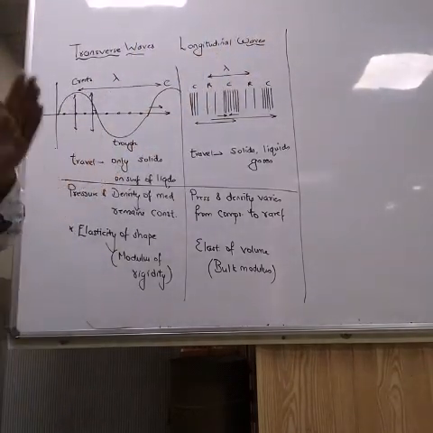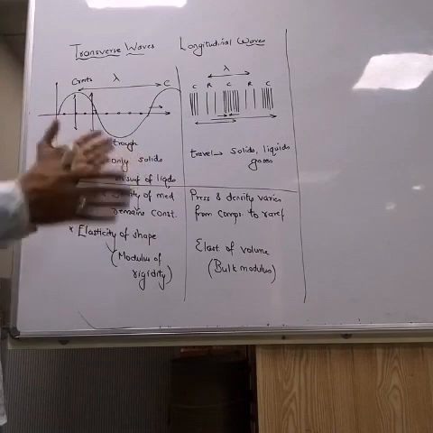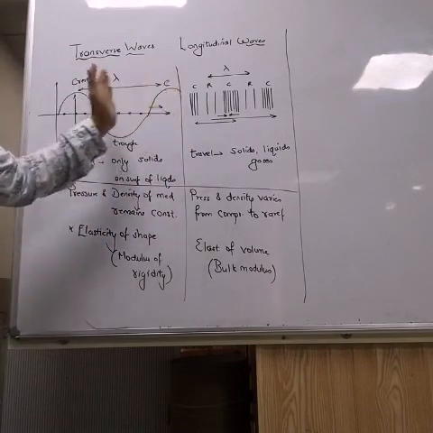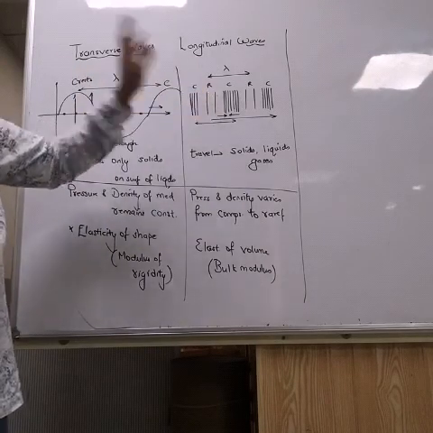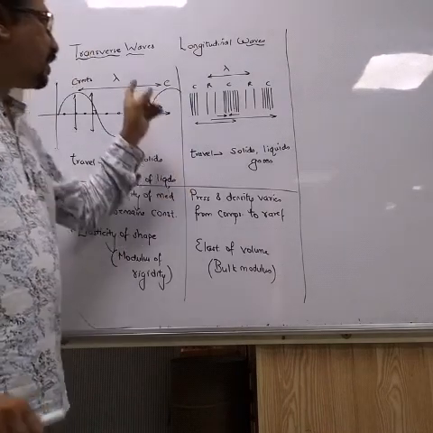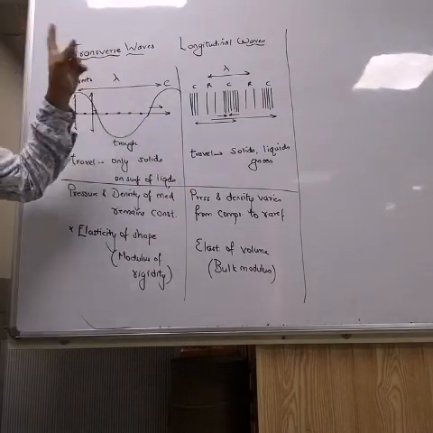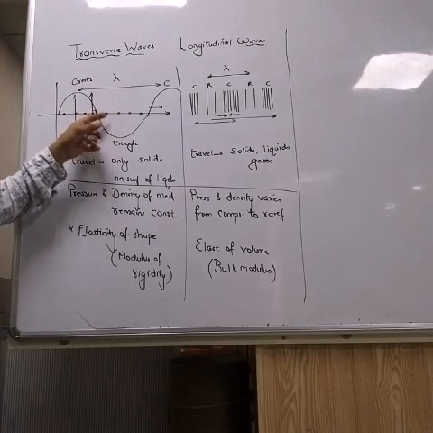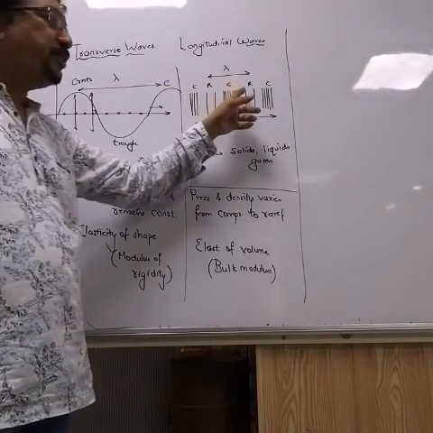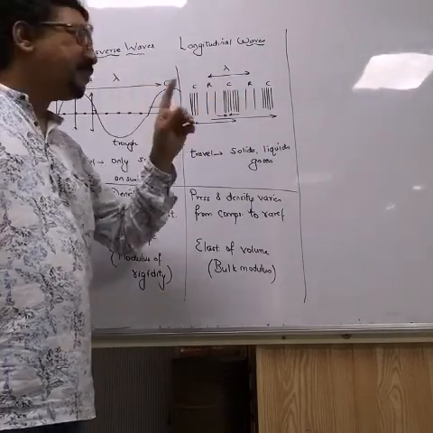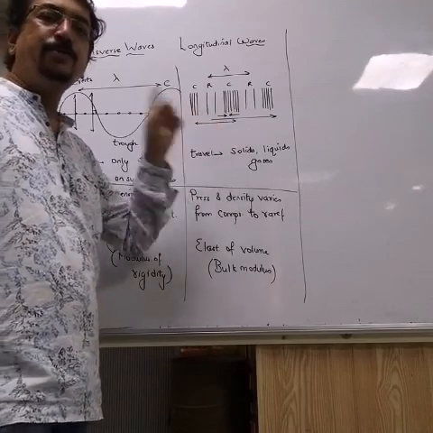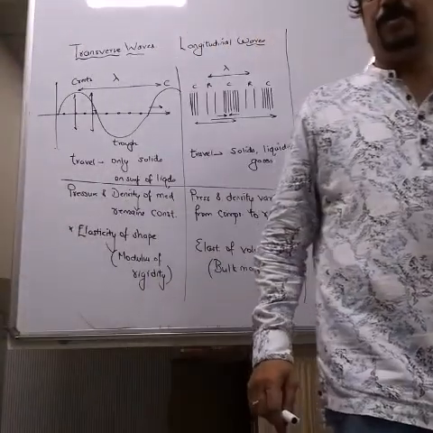Both topics are separately explained in the textbook, but I have explained them simultaneously by giving a difference between transverse waves and longitudinal waves. Once again I am repeating the definition of transverse waves. Transverse waves can be defined as the waves in which particles of medium vibrate in a direction perpendicular to the direction of propagation of wave. Longitudinal waves can be defined as the waves in which particles of medium vibrate in a direction parallel to the direction of propagation of wave. Okay.